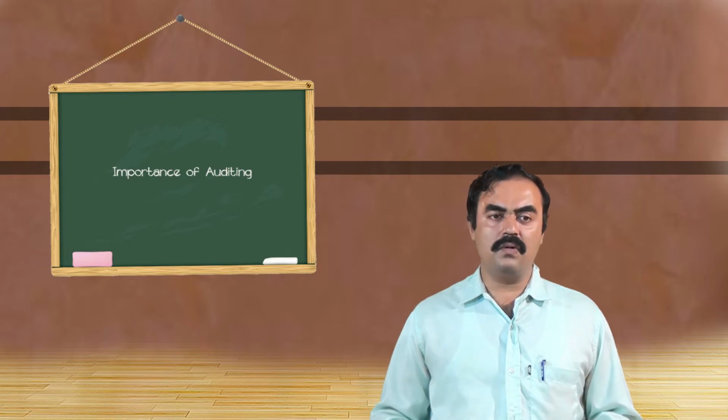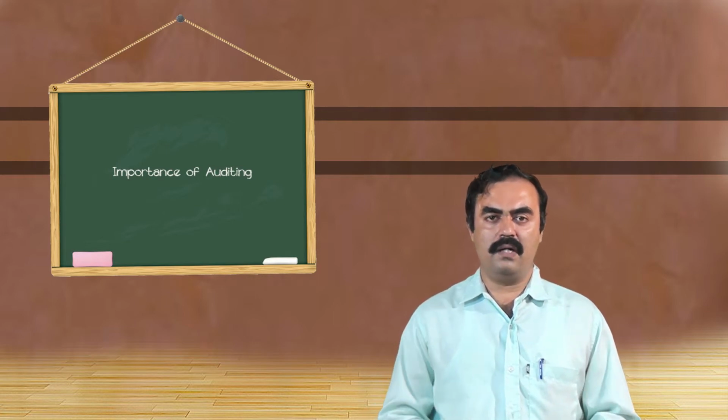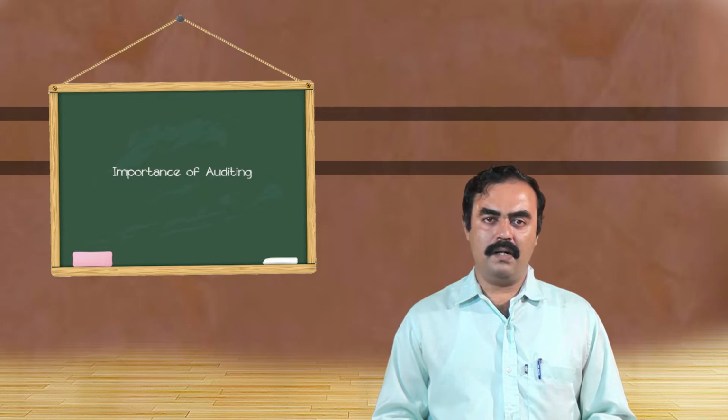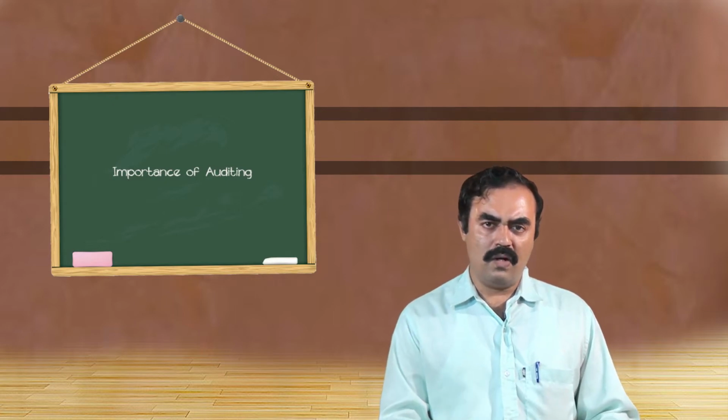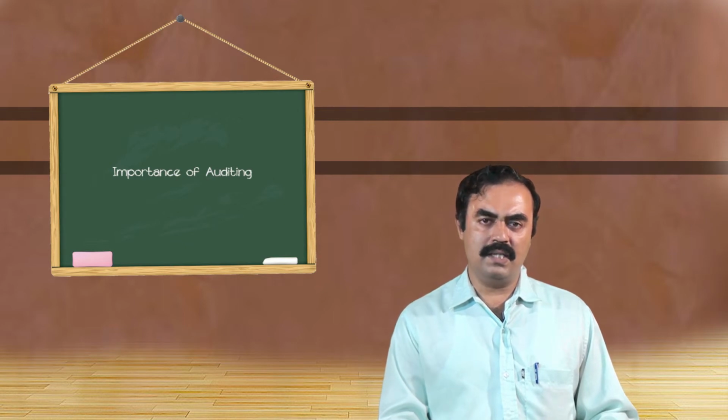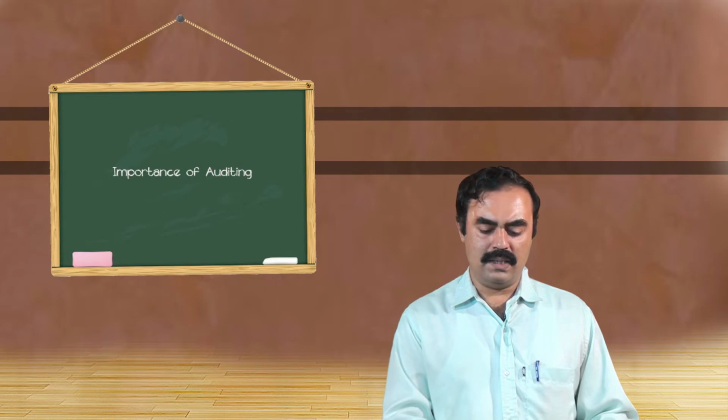And the next one is that bookkeeping has no specific format. It's like where to enter the debit transaction, where to enter the credit transaction, where to enter the date, particulars. Likewise, there is no specific format for bookkeeping. Whereas auditing has a particular format, and based on the format, auditing is undertaken. They cross-check and verify the transaction date-wise, item-wise, amount-wise, and party-wise. These are the things to be noted when you look at the differences between bookkeeping and auditing.